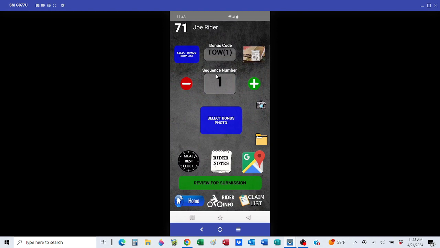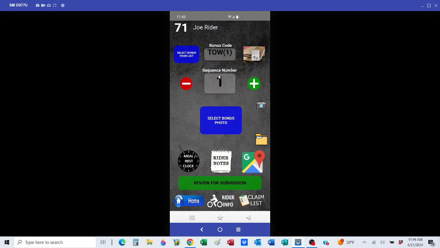In the end, make sure that you fill out your bonus claim form. You don't have to, but you can't argue anything if you don't. So fill out your bonus claim form, because we will use that along with any pictures on your phone in case there's some kind of error issue. Most everybody doesn't have any issues, but there's always a couple, whether it be the type of phone you have or just dumb luck. Things just don't go your way. So keep your bonus claim form and keep it current.